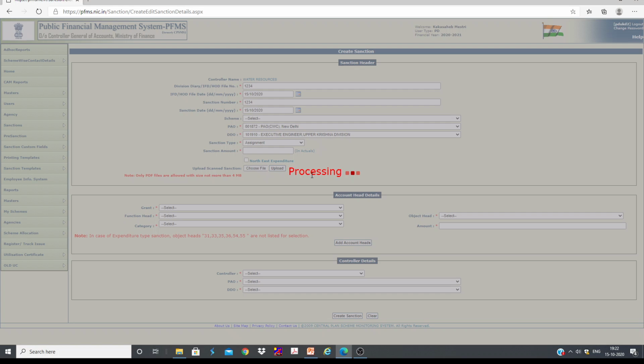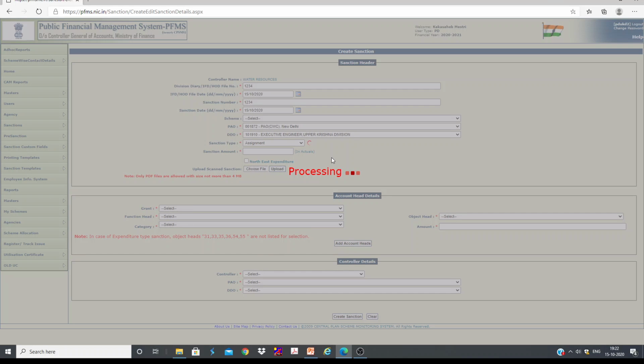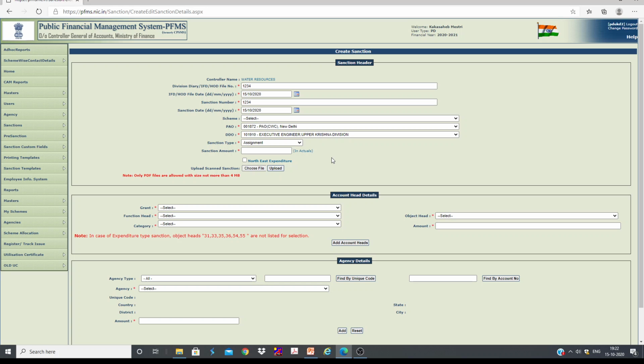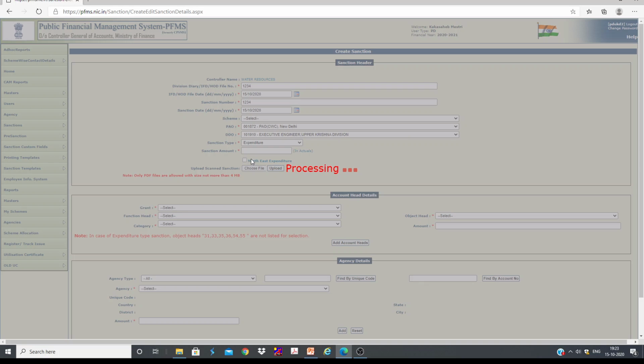And then this is assignment. Suppose you are giving any consultancy task to some other agency, some other government agency, then we can use this option. We need to tick this option. But generally, we don't have to use these 3 options except expenditure. For all our bills, we need to use expenditure.